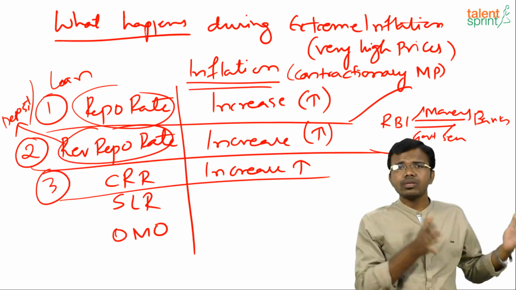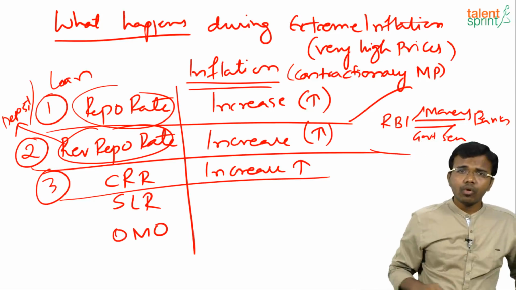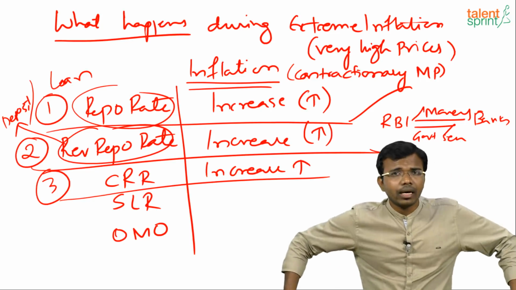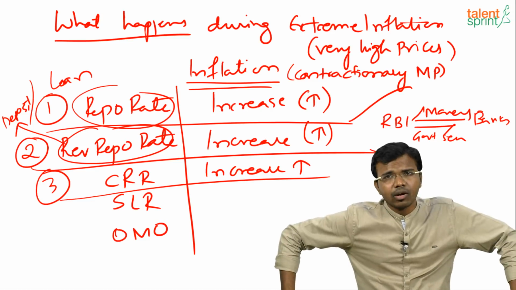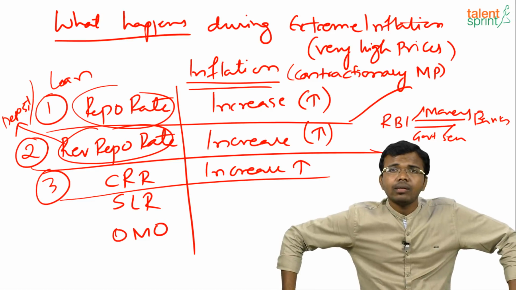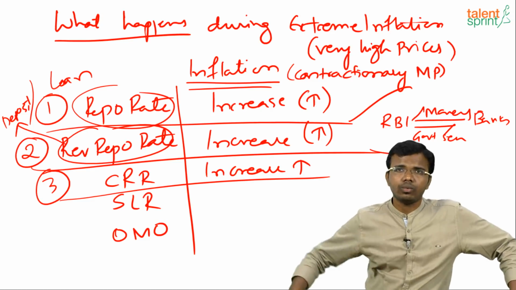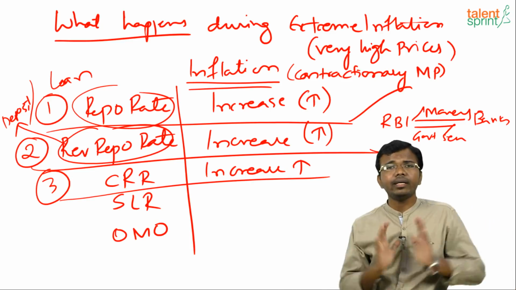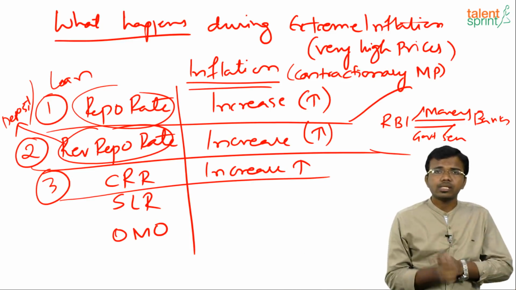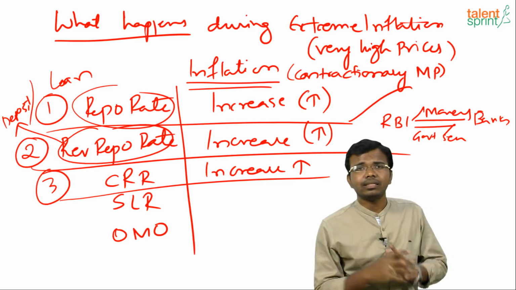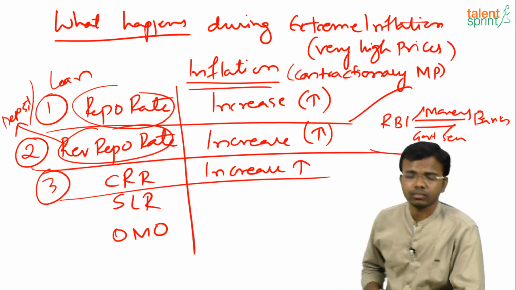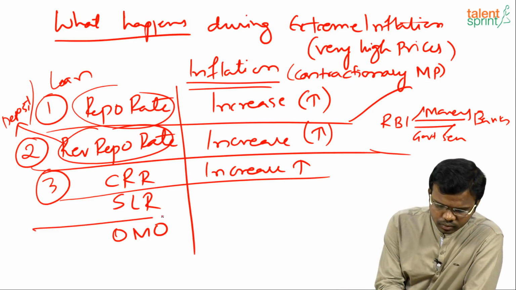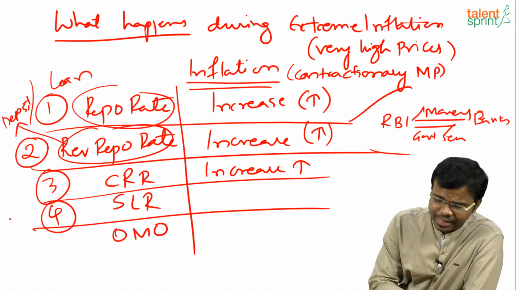So if I raise the CRR, they will keep more money with RBI and they will lend less to the public, and people will not spend more and the prices will come down. Understood everyone? My intention is that when these people spend less, the prices will come down. Clear now? And then what happens to SLR?